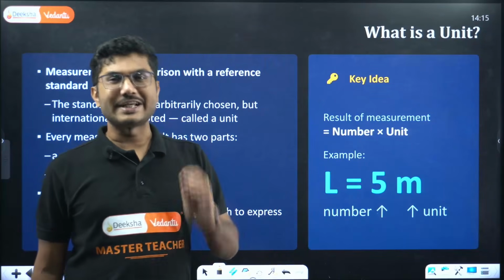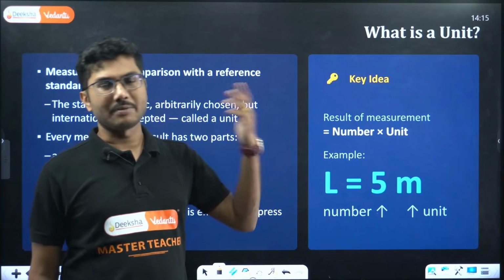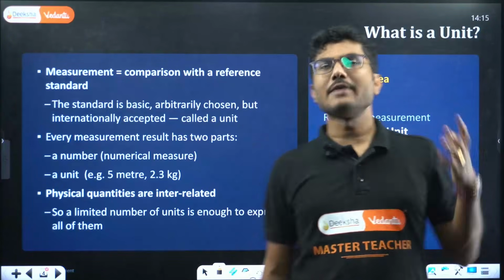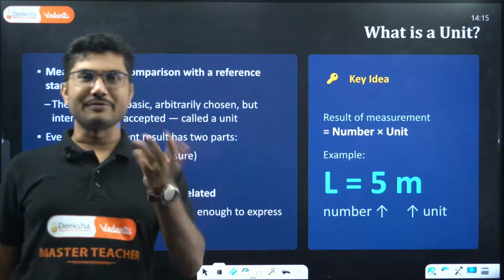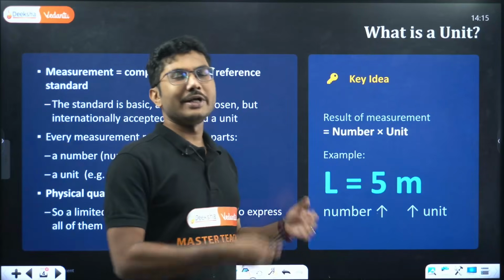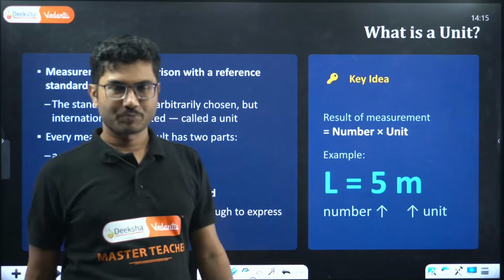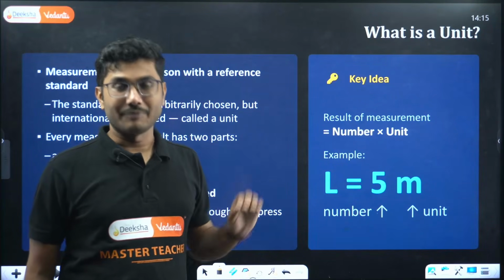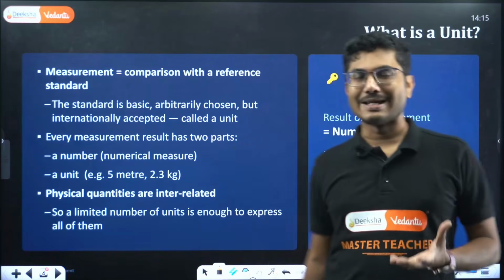If we say just 5, it has no meaning. It can be 5 meter, 5 minute, 5 second, or 5 kg. So 5 as a number is just a number. In mathematics, we say 5, 6, 7, 8 numbers. But when it comes to physics, we have to add a unit to it to make it valid. So we will say 5 meter, 5 kg, 5 second.